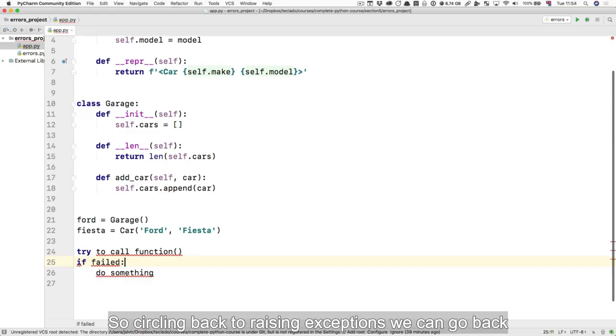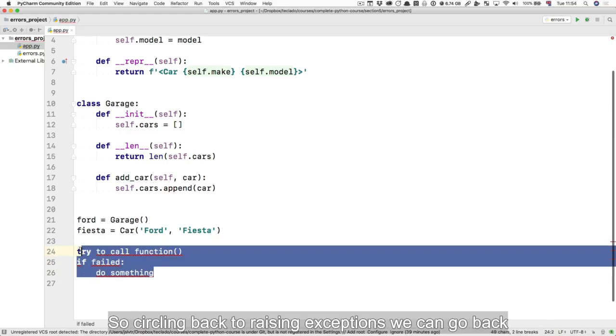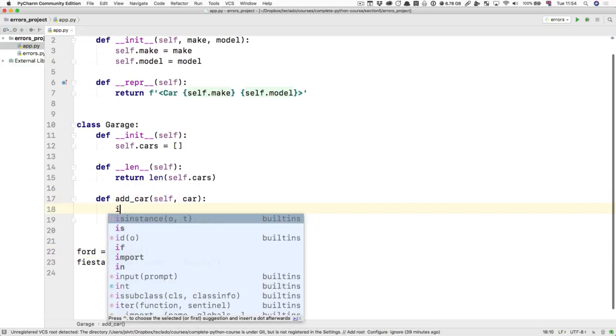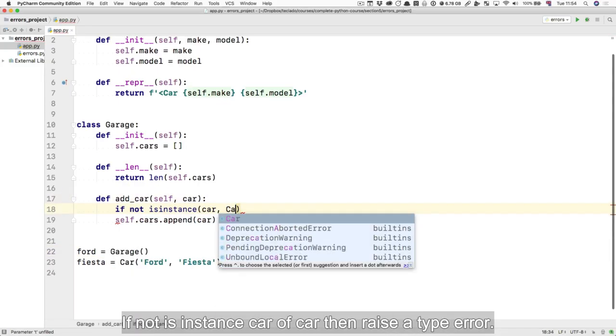Okay, so circling back to raising exceptions, we could go back to adding our isInstance here. If not isInstance car of car, then